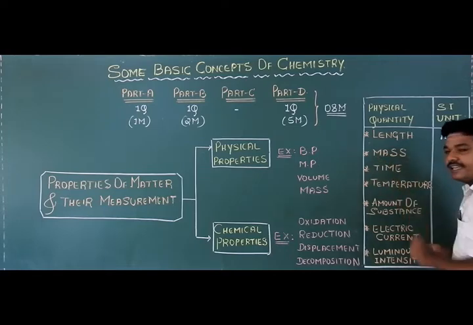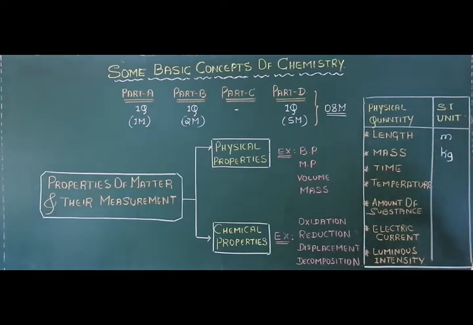Then the second quantity is mass. So this mass is expressed in terms of kilograms. So kg is the SI unit of mass of the chemical substance. Then the third fundamental quantity is time. So what is the SI unit here? Second is the SI unit of time. So second is the SI unit of time.